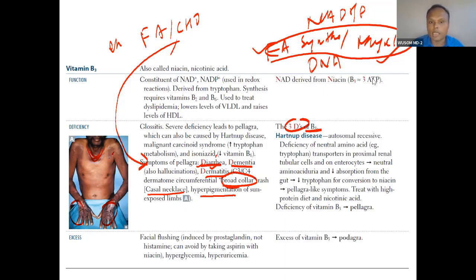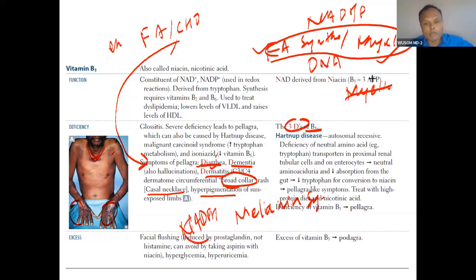Sun-exposed areas have a problem with melanin synthesis, not myelin. Melanin synthesis also requires NADPH. So you can see everything is affected. That is why this will happen.